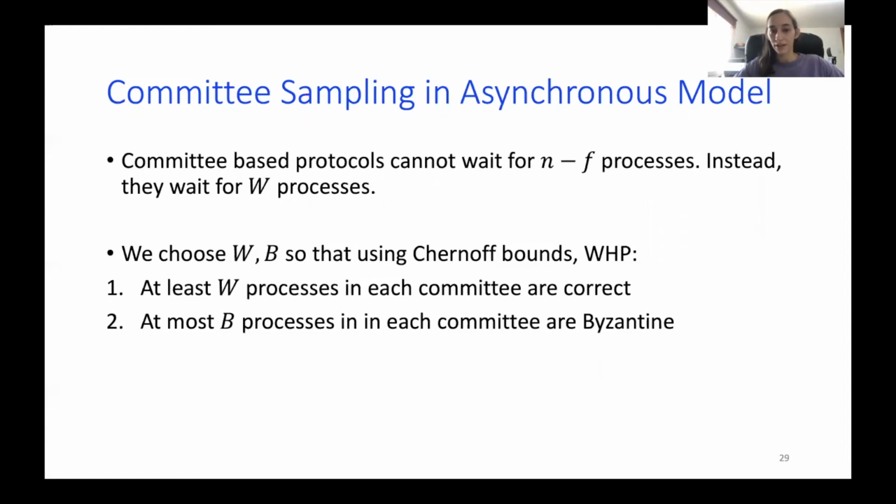That way I can be assured, with high probability, that if I wait for W processes, I'll eventually hear from them. Maybe you want to say that the committee is of the order of log n. Yeah. The committee itself is of the order of log n, and W and B are, of course, smaller than the size of the committee itself.